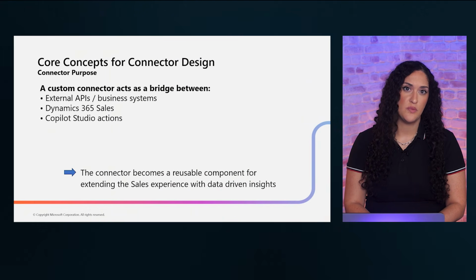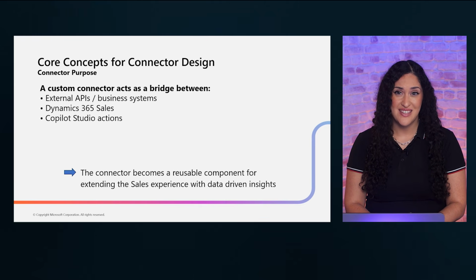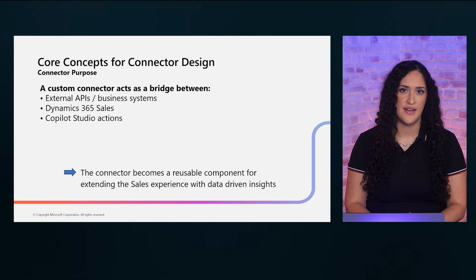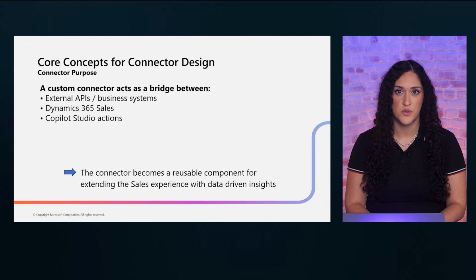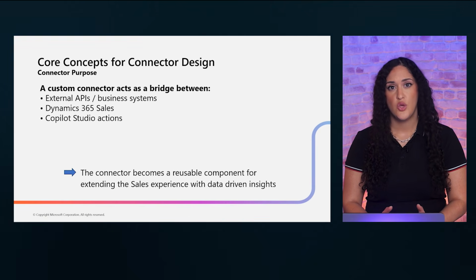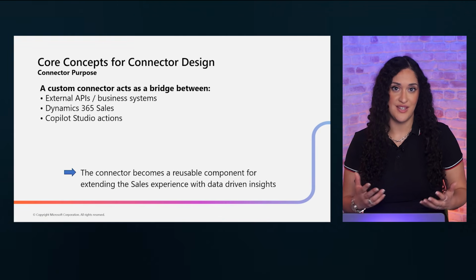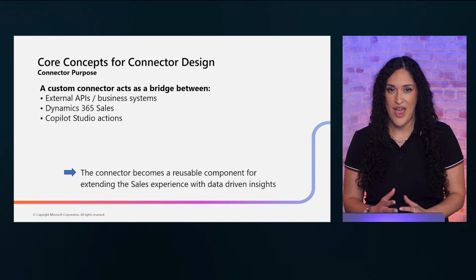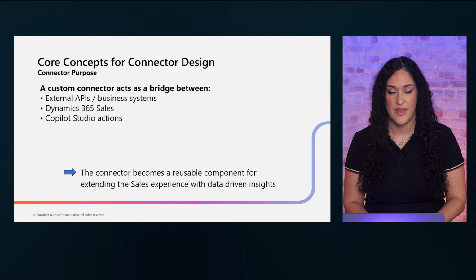Think of connectors as reusable building blocks, and that is exactly how we as architects should think about them. One well-designed connector can solve multiple Copilot actions across different scenarios. Best practice? Just design your connectors with reusability in mind from day one. Use generic, well-structured API definitions rather than building narrow, single-purpose connections. This multiplies the return on your integration investment significantly.